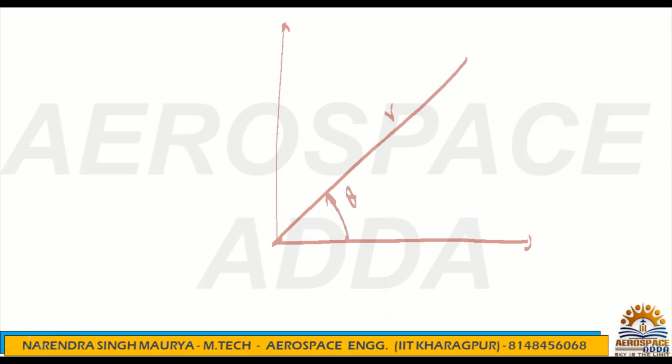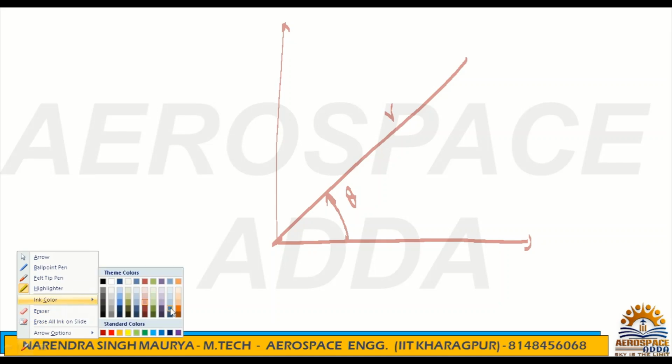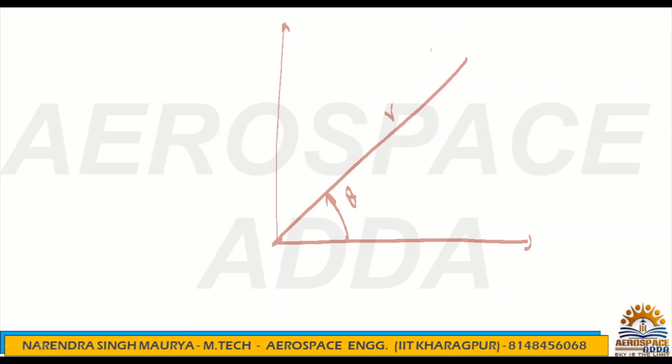Along the radial direction we have the radial velocity vr, and along the tangential direction theta we have v theta, the tangential velocity. This is the resultant velocity v, which has two components: vr in the radial direction, plus v theta in the tangential direction.